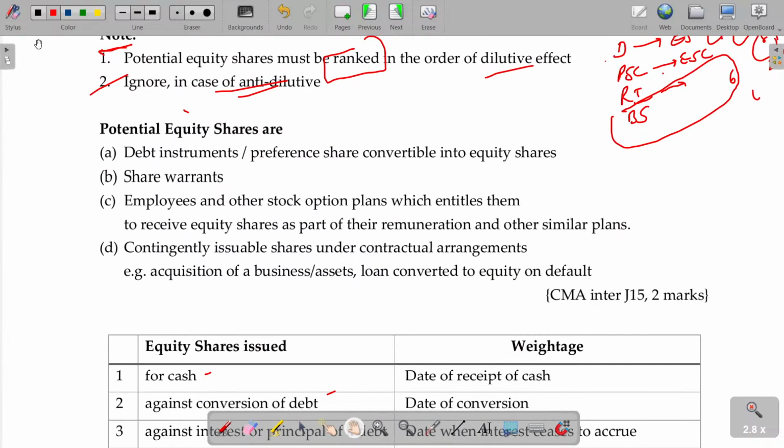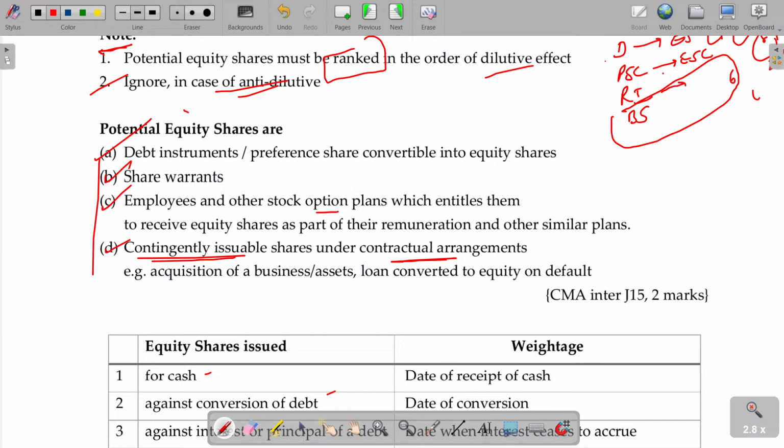Now you have to understand what is called potential equity shares. Already told you. Debentures or preference shares converted into equity shares, the number of equity shares may be increasing. Options, which we have already studied, including bonus shares also. Any warrants given can also be a reason. And contingently issuable shares for some contractual arrangement. I am supposed to issue 1 lakh shares to somebody else, probably ESOP like, or for any loan borrowed. For that I have to offer only equity shares, contingently issuable. All these things will be called having impact on the number of equity shares.